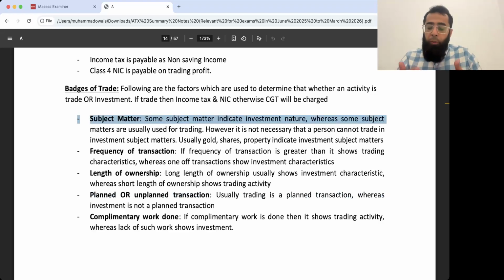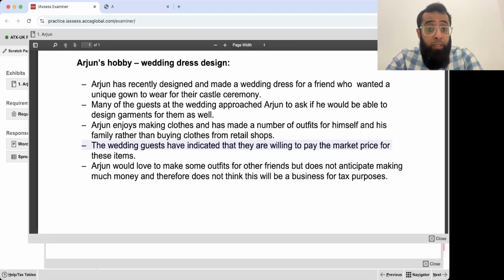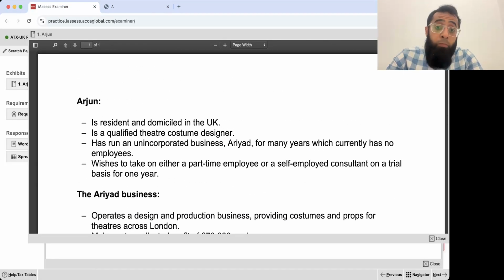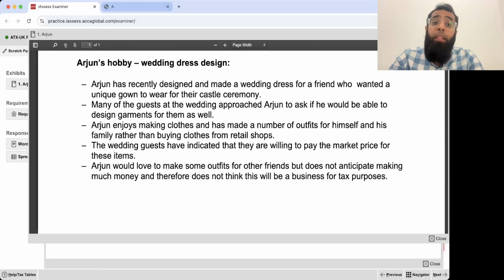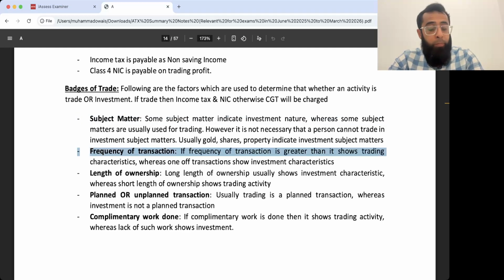Handmade outfits, if you are selling them, it's not an investment, it's a trading activity. Secondly, it's very much similar to that theater outfit thing. The dresses which he makes for the theater, the word which was used here, he is in the costume designer activity. Secondly, frequency of transaction. Since a lot of people are getting interested, when he starts doing multiple transactions, it may be regarded as a trade.